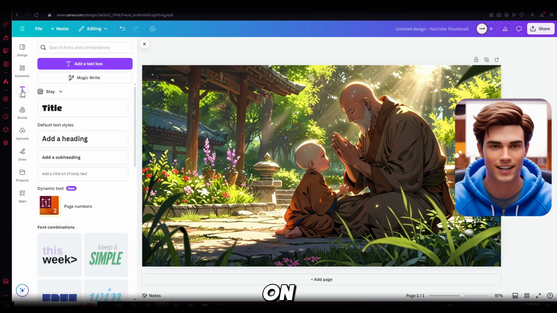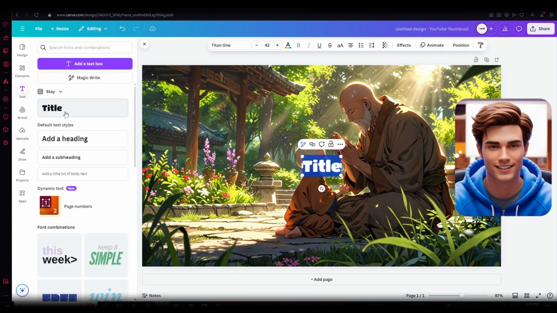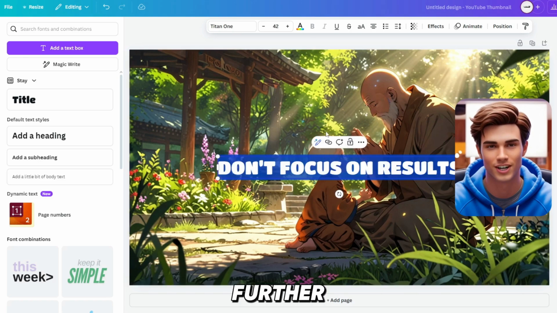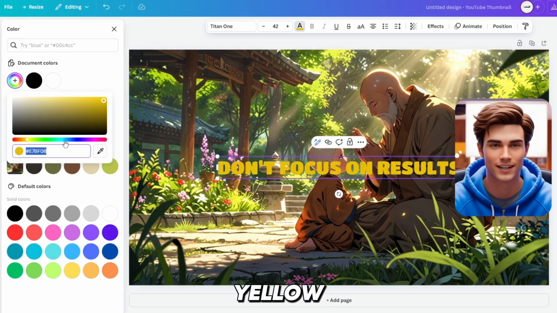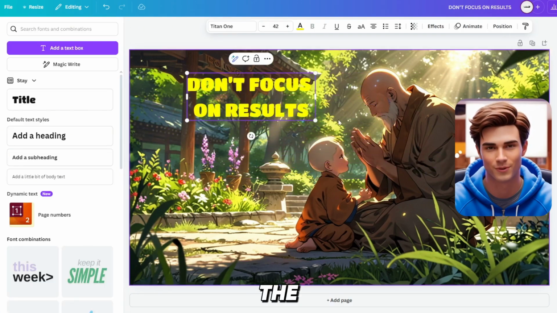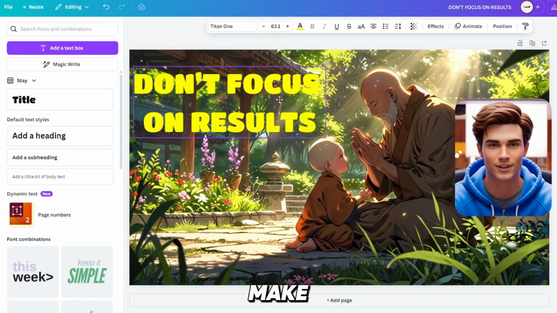Open the text menu on the left side and click on Title. You can easily generate catchy text hooks with ChatGPT. I've already created one and I will type, "Don't focus on results." To enhance it further, I'll change the text color to yellow using the color picker in the toolbar. Now, I'll drag the text to the top left corner and increase its size to make it more readable.